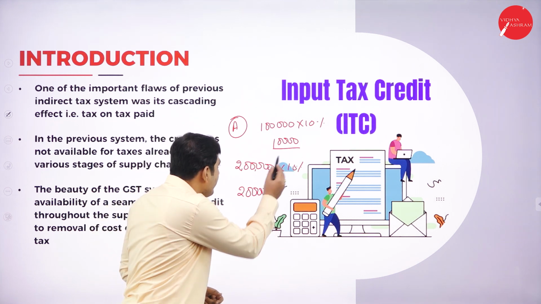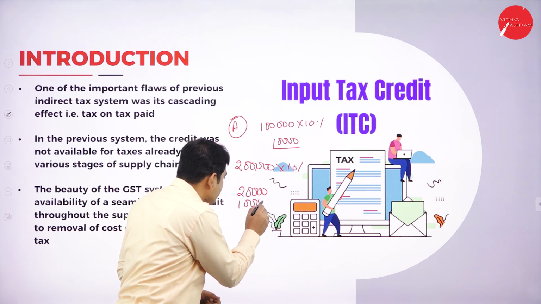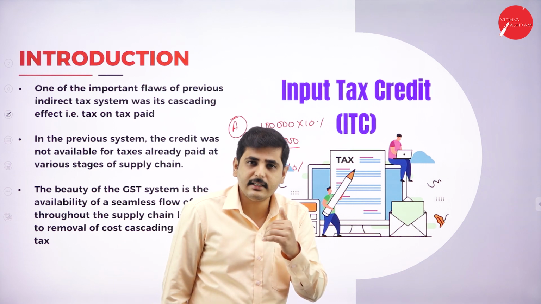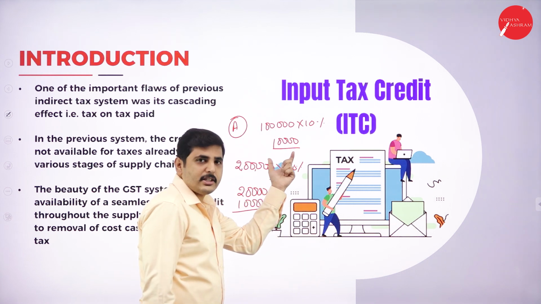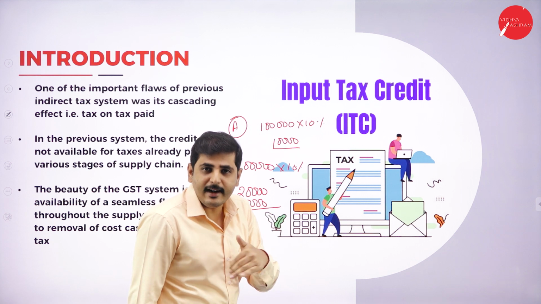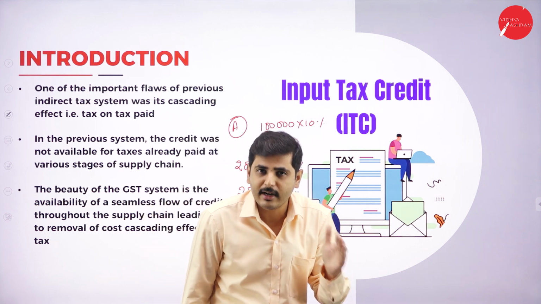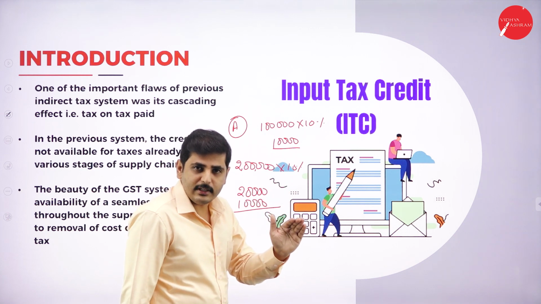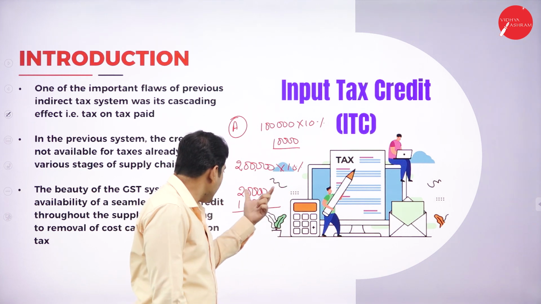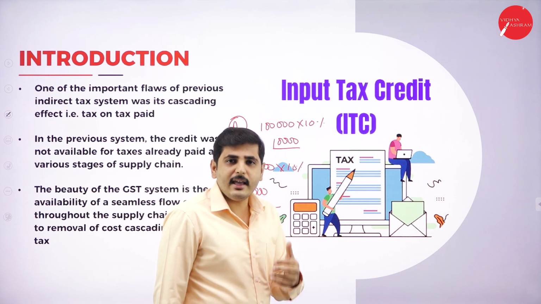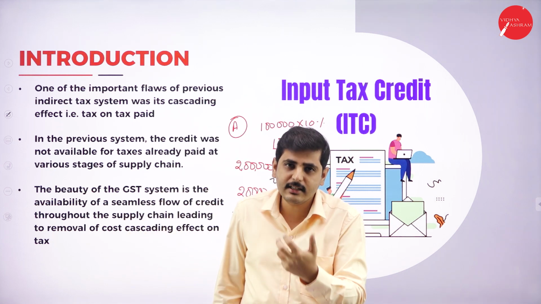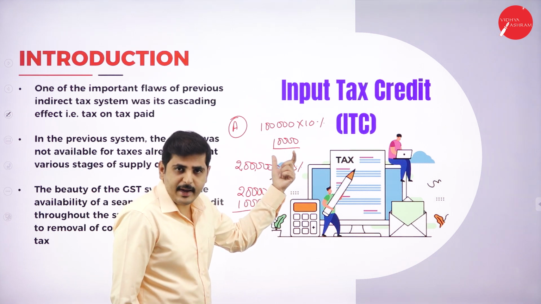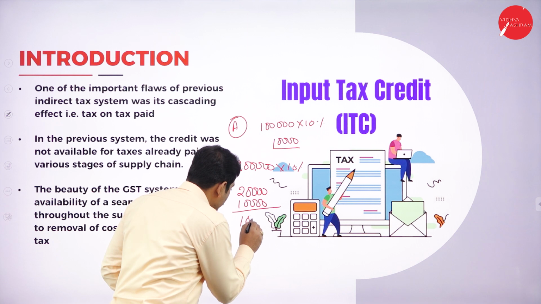See, I can deduct the tax. I can get the credit for this. I can get the credit, or I can deduct the tax to the extent of whatever tax I have already paid on the input, and the remaining tax I have to pay to the government. Once again I am repeating: already I have paid the tax of 10,000. Now in the output I have to pay the tax of 20,000. So I can reduce or deduct the tax to the extent of 10,000, which I have already paid. The remaining tax of 10,000 rupees is payable.